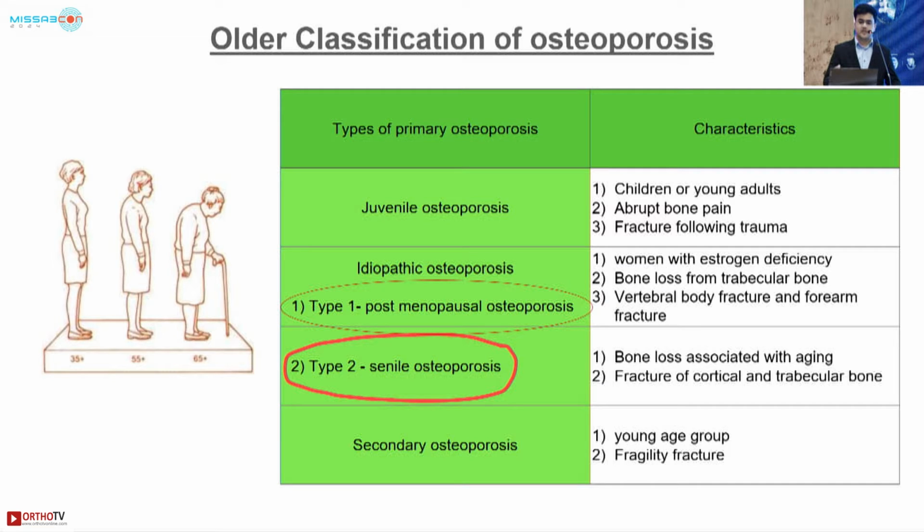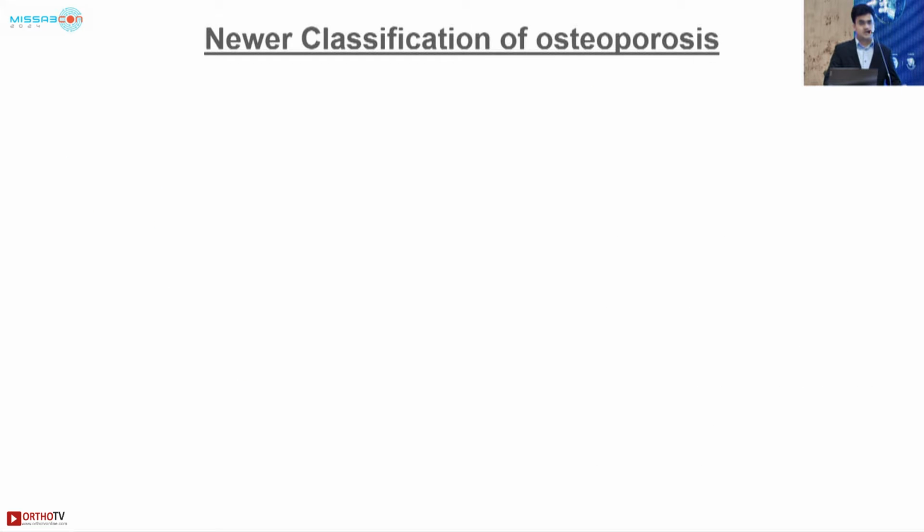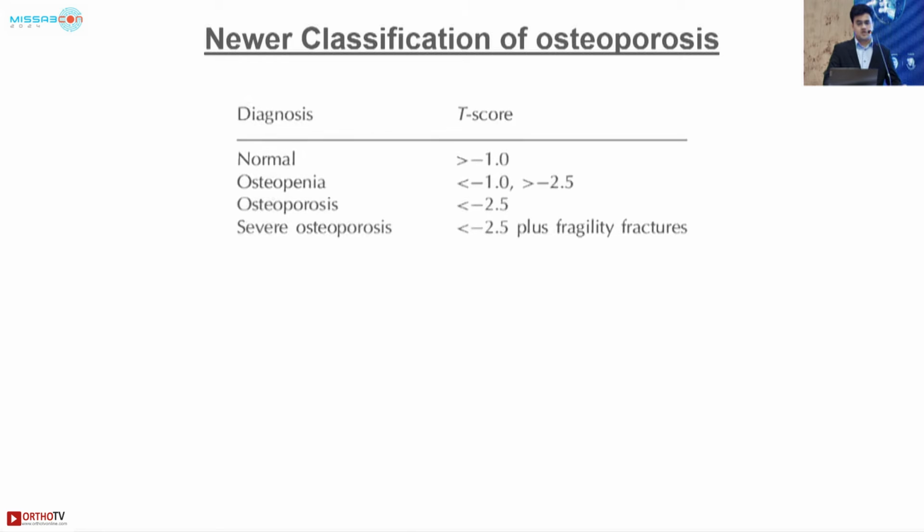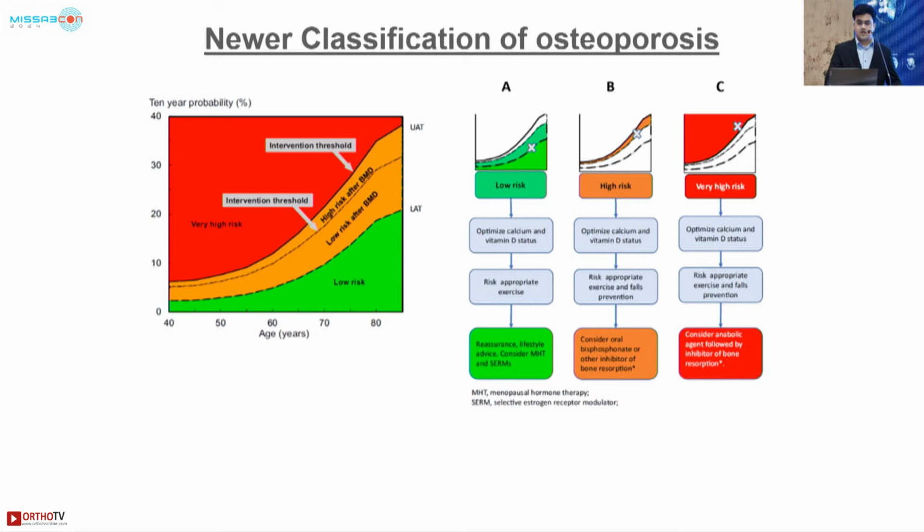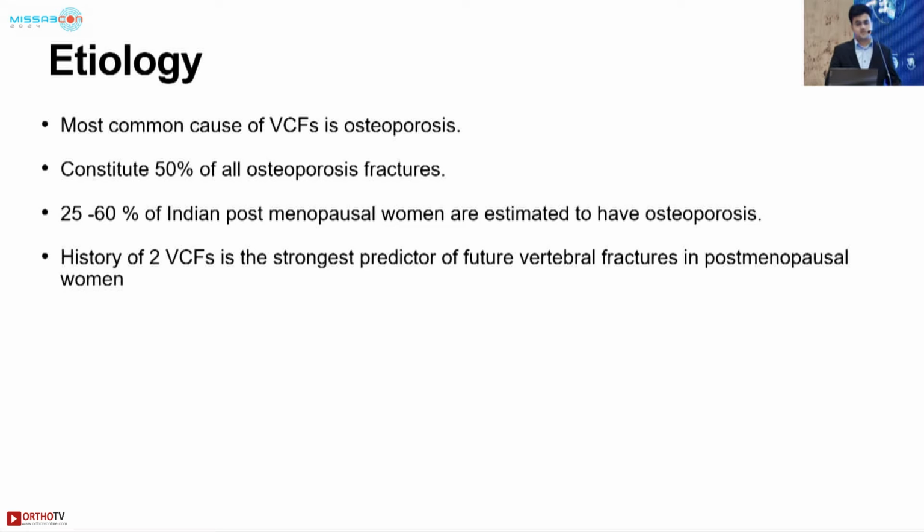The historical old classification of osteoporosis was primary and secondary. Primary being divided into juvenile, idiopathic, postmenopausal, and senile osteoporosis, with the postmenopausal and senile being the most common causes. The newer classifications were given by WHO, dividing the osteoporosis based on DEXA scans and the T-scores, with osteoporosis being less than minus 0.5. WHO also gave classification based on the fracture risk assessment, dividing the risk into low risk, high risk, and very high risk.